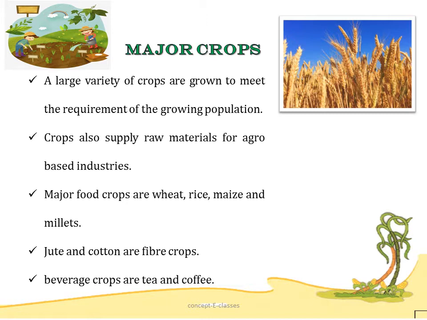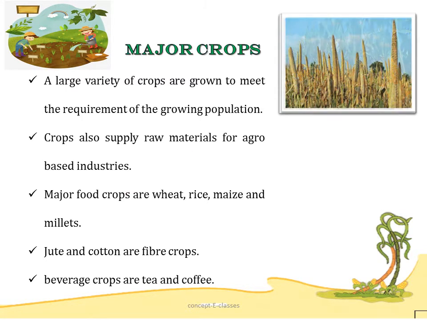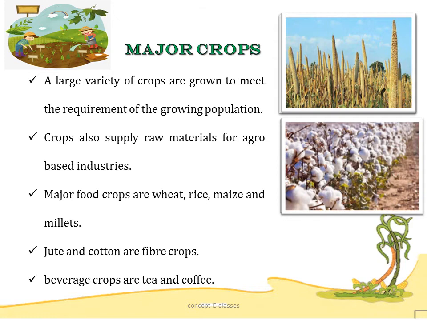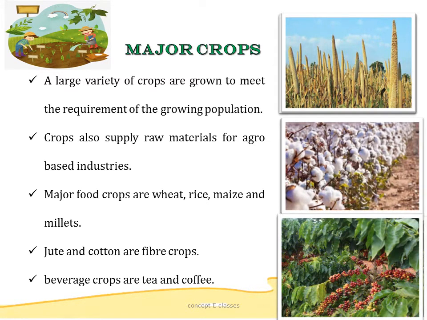Now a large variety of crops are grown to meet the requirement of growing population, and the crops supply raw materials for agro-based industries. Some of the food crops that are grown on a large scale are wheat, maize, rice and millets. Some of the fiber crops that are grown on a large scale are jute and cotton, and some of the beverage crops are tea and coffee.